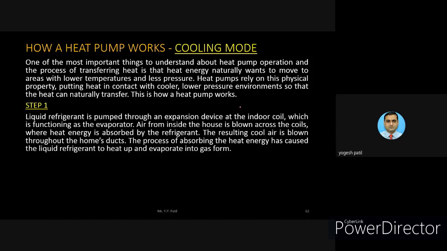In step 1, what happens? The liquid refrigerant is pumped through the expansion device at the indoor coil. As we saw from the picture, the liquid refrigerant is pumped through the expansion valve at the indoor coil. It enters into the indoor coil, which is functioning as an evaporator. Air from inside the house is blown across the coil. So the fan plays both roles. It blows the inside air through the coil, where the heat energy is absorbed by the refrigerant. So continuously the inside heat energy gets absorbed by that refrigerant.